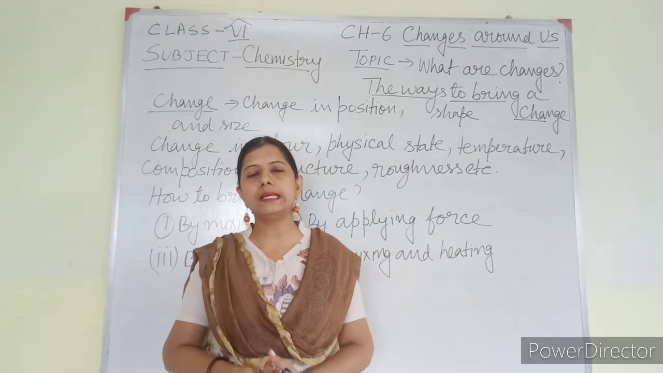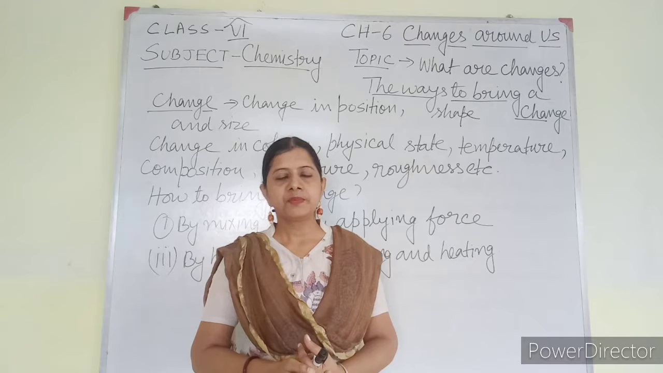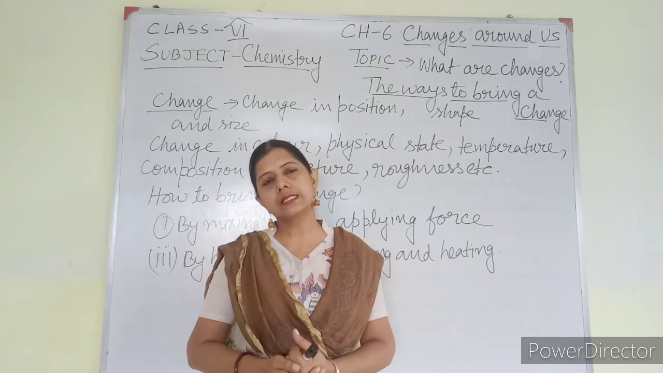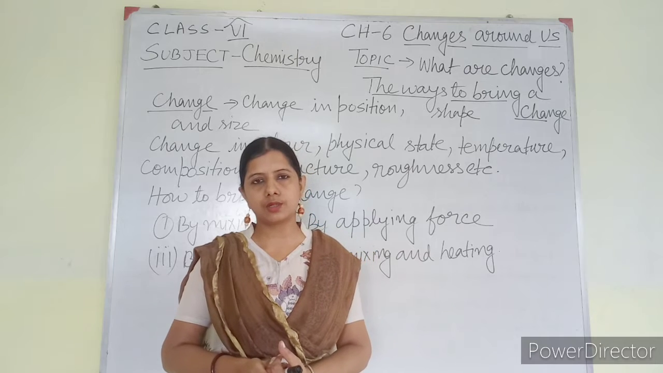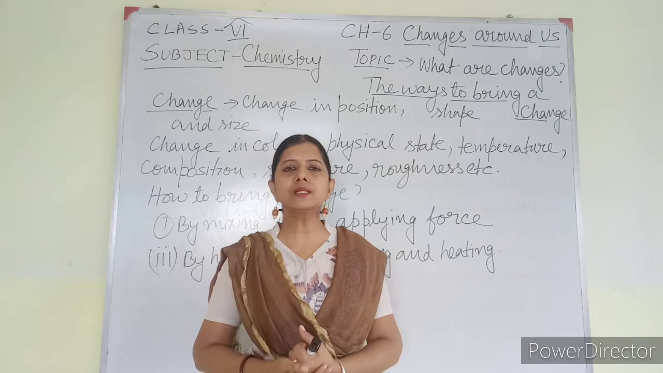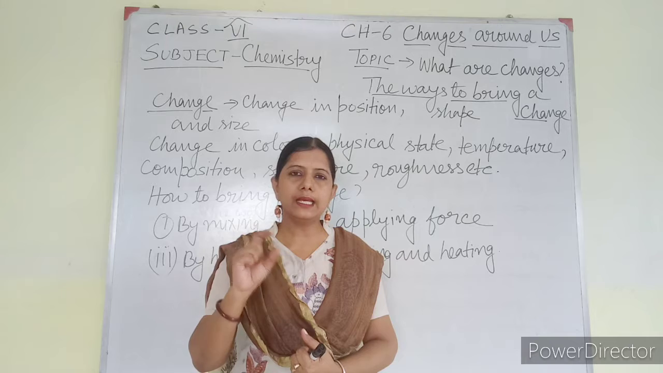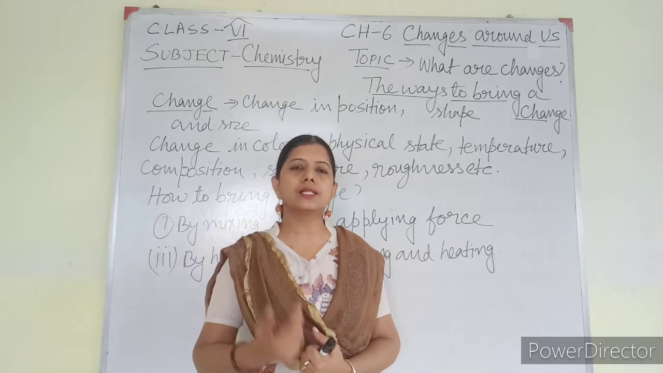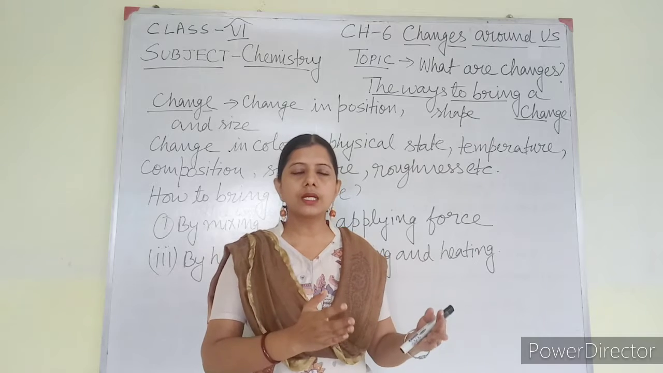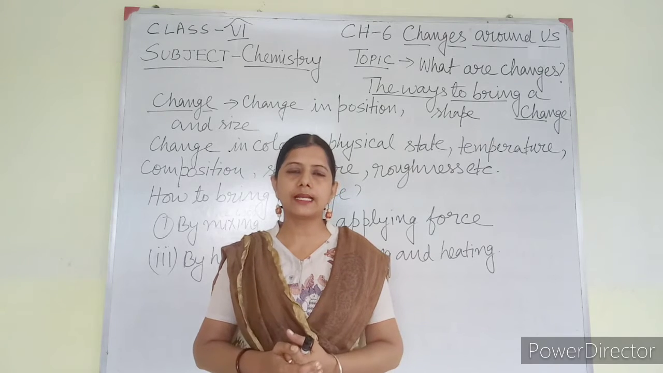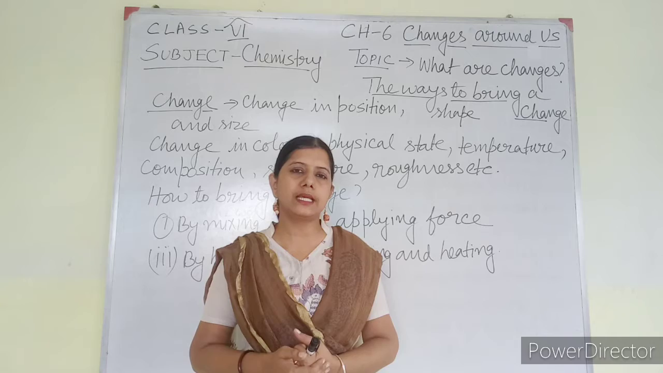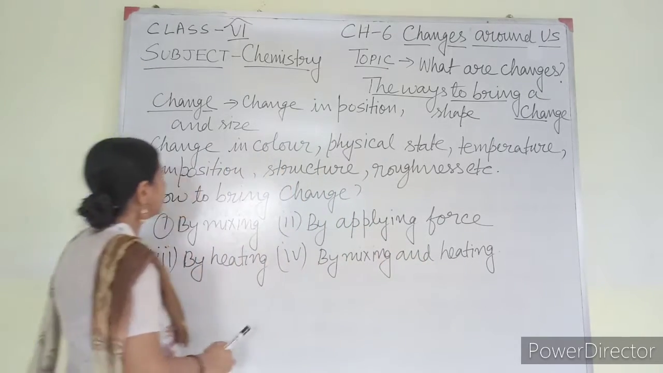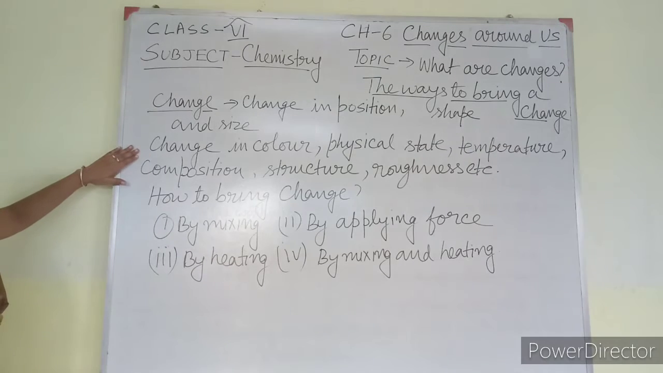Actually yellow turmeric is an indicator which is used to find out whether a substance is basic or acidic in nature. Soap is basic in nature. When yellow turmeric powder is mixed with soap, the color changes from yellow to red. That proves that soap is basic in nature. So these are the varieties of changes. I have written here what the changes are.